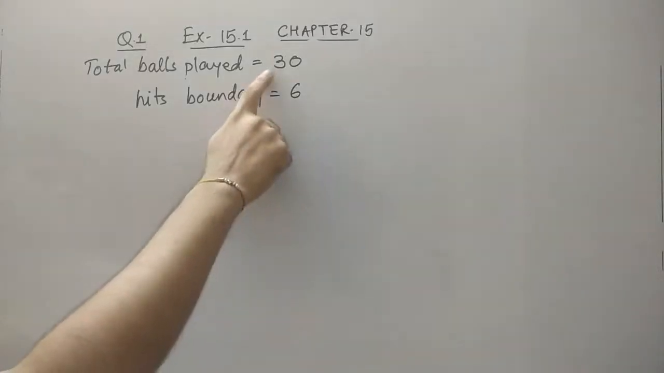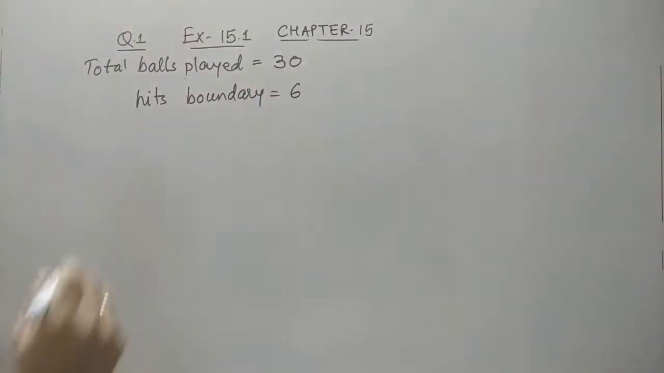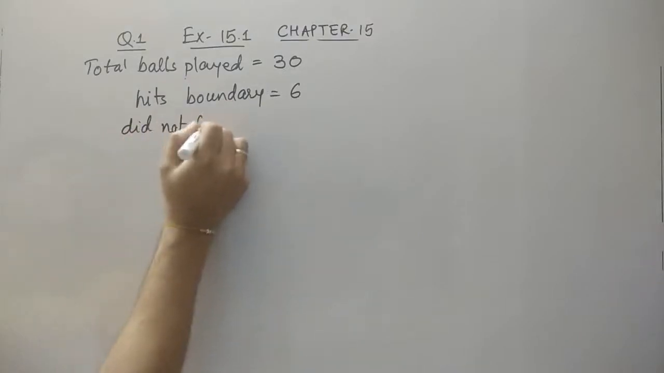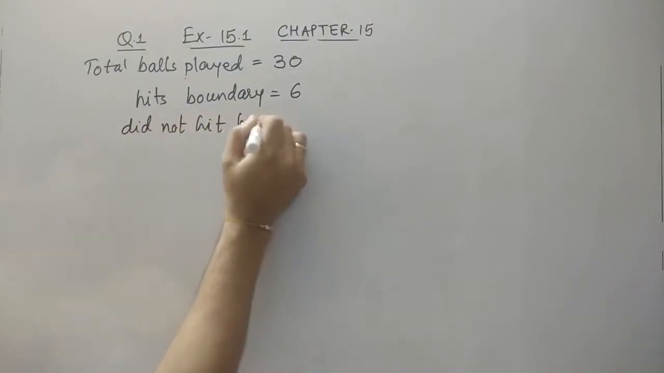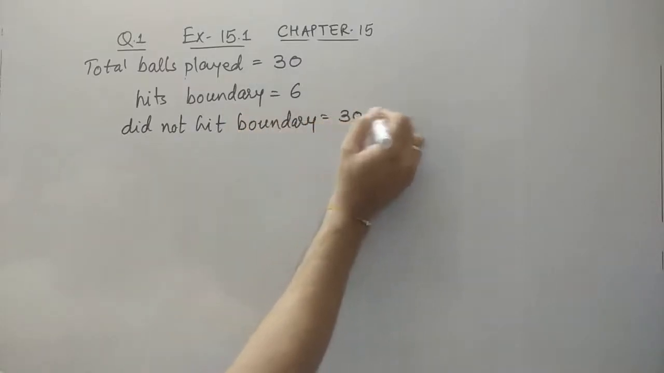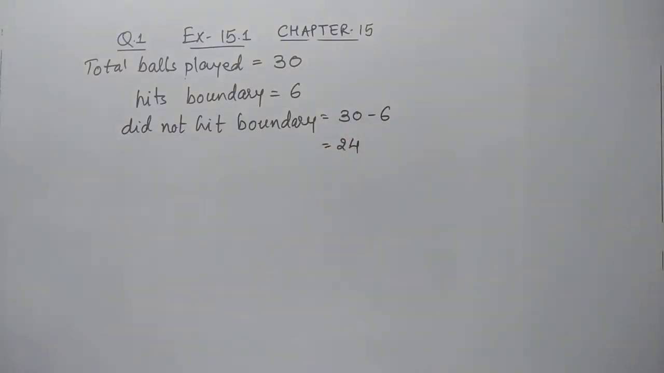If out of 30 balls she hits a boundary in 6 balls, then obviously in how many balls did she not hit a boundary? Obviously 30 minus 6. So in 24 balls, she did not hit a boundary.